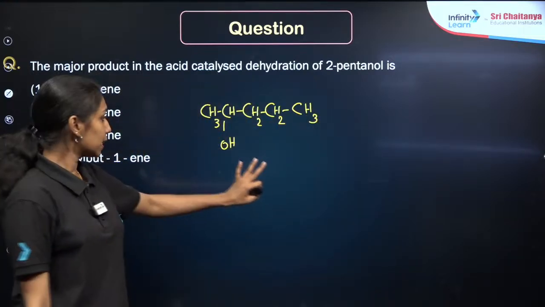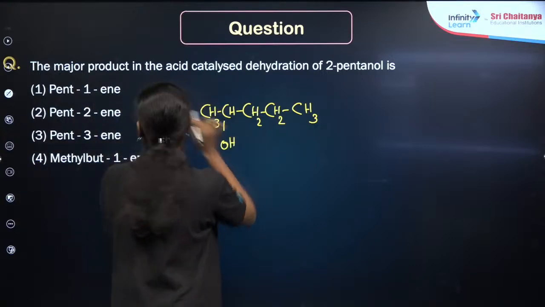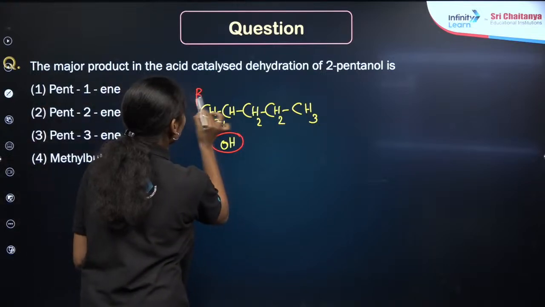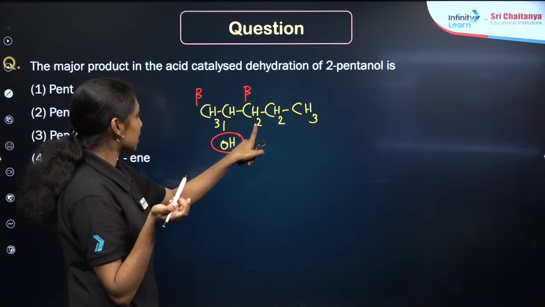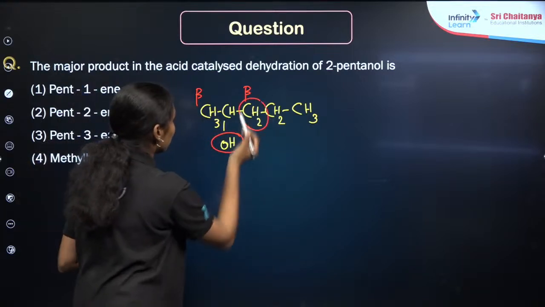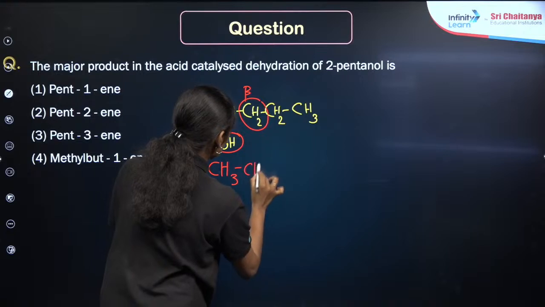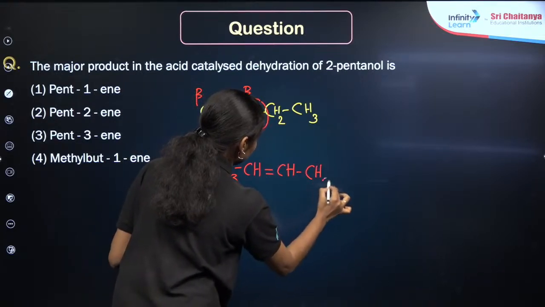This is 2-pentanol, right? So OH will be going from here. This is one of the beta and this is the other beta. According to Saytzeff's rule, a lesser number of hydrogens is present in between these carbon atoms. So I can form the product like this: CH3, CH double bond, CH, CH2, CH3, right?